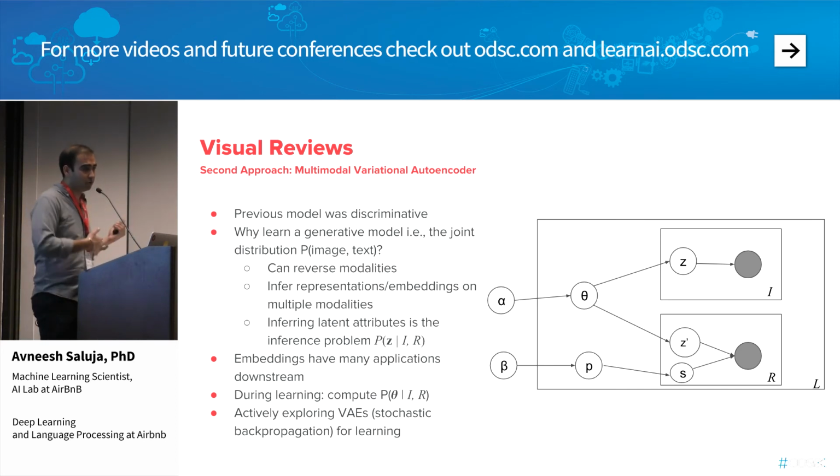Once we do the inference problem, we now have a representation of this listing that we can use in all sorts of applications downstream. And as I mentioned, the nice thing about VAEs is that they're kind of like a black box inference method. If we define this model, we can essentially learn these parameters using a variant of backpropagation called stochastic backpropagation.